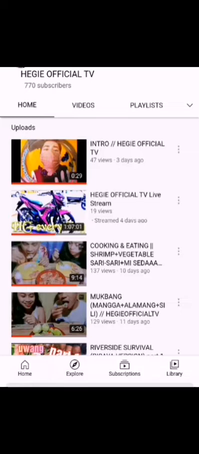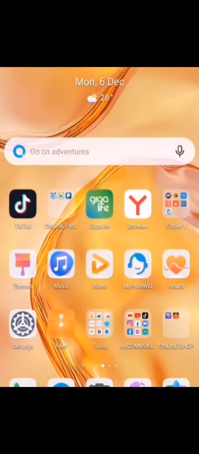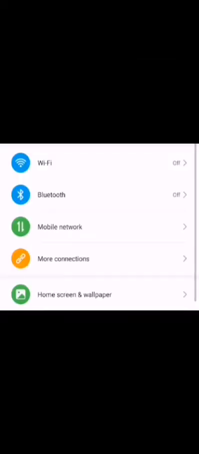So let's go sa step. And by the way, I'm using an Android phone here, which is Huawei Nova 7i. So first step is go to settings. Puntahan natin yung settings ng phone natin. So actually any Android phone will do. So punta kayo sa settings ng phone niyo.